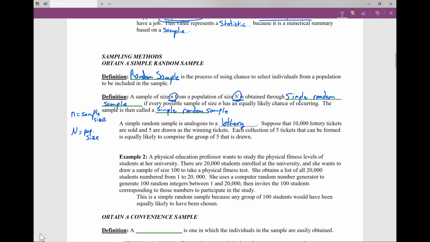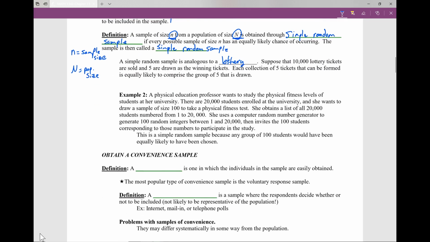Literally, this is putting all 10,000 tickets into a bucket and we draw 5. We mix them up, we draw 5 others. We mix them up, we draw 5 others, putting the previous tickets back. These are simple random samples because there are no conditions on it. So we want to make sure that we pay attention to this.